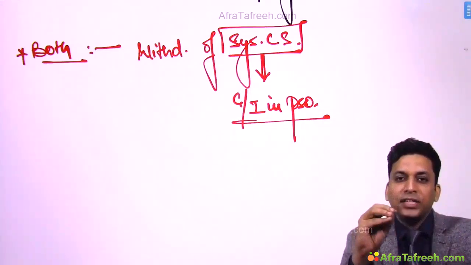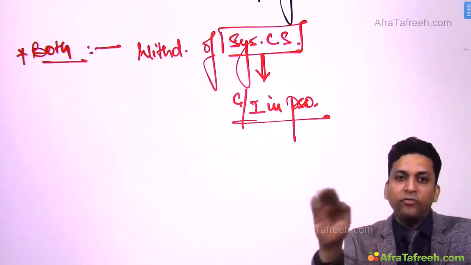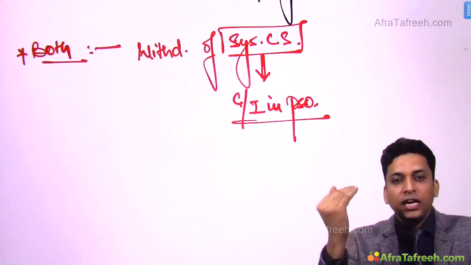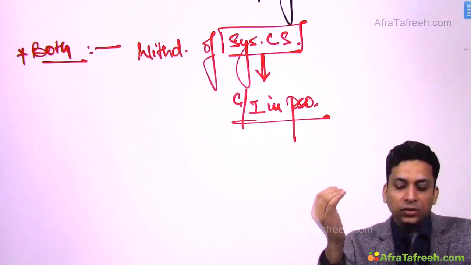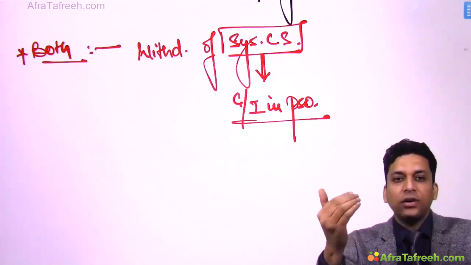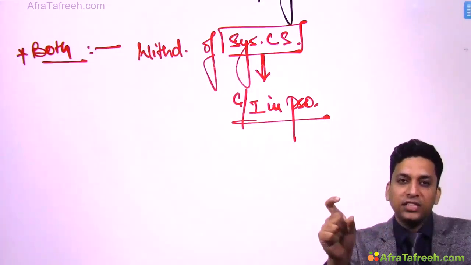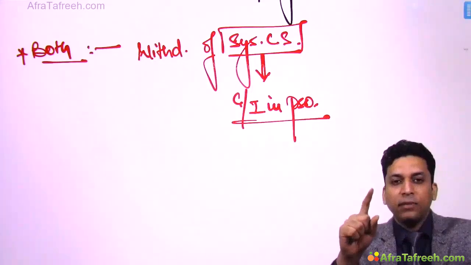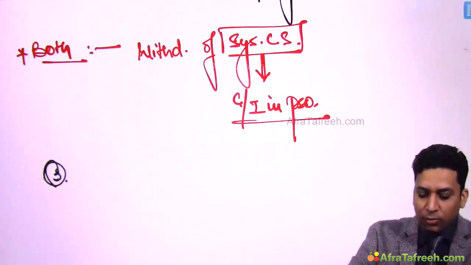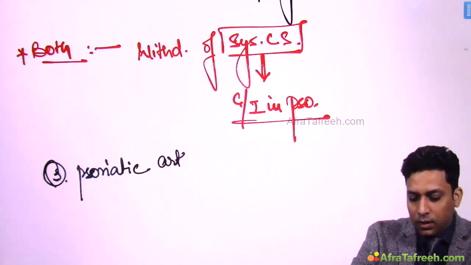Now once the improvement has occurred, what will you do? You will taper off these steroids, and when you taper off these steroids, what happens? Rebound phenomenon occurs and more inflammation starts and a more severe type of psoriasis develops in the form of erythrodermic or pustular psoriasis. So these severe types of psoriasis usually develop on withdrawal of steroids, and that is the reason why steroids are contraindicated in psoriasis. So you should avoid giving systemic corticosteroids in these patients, because when you withdraw them, the patient might develop severe forms of psoriasis in the form of pustular or erythrodermic psoriasis. Then there is one more type which is known as psoriatic arthritis.